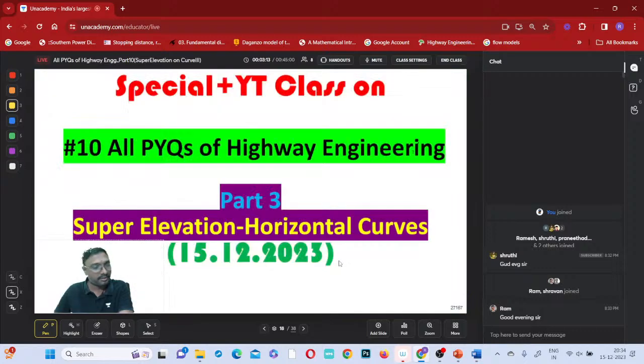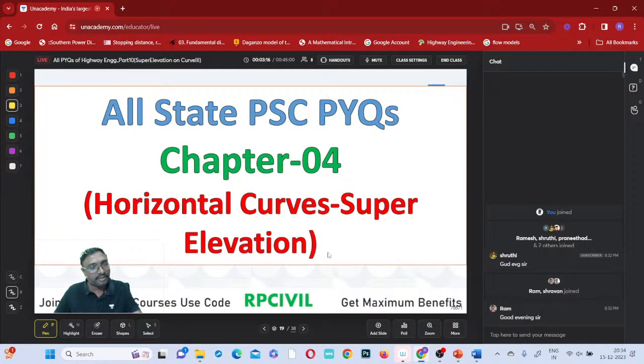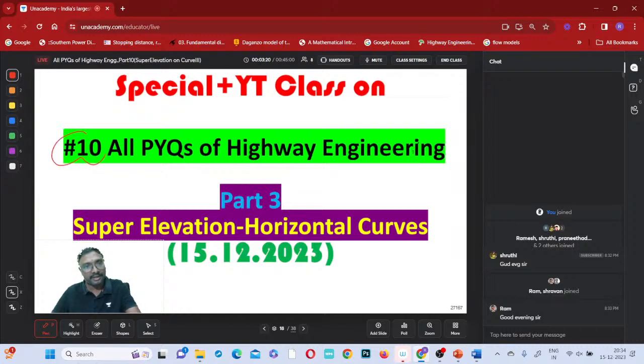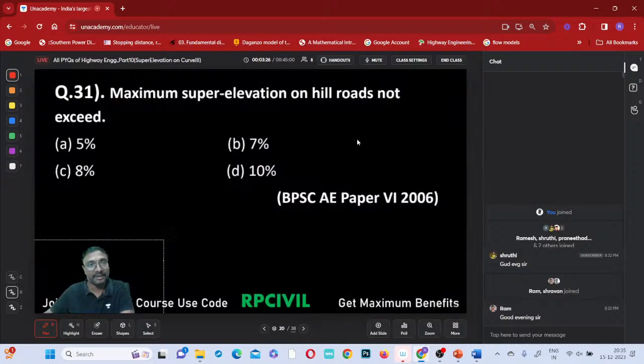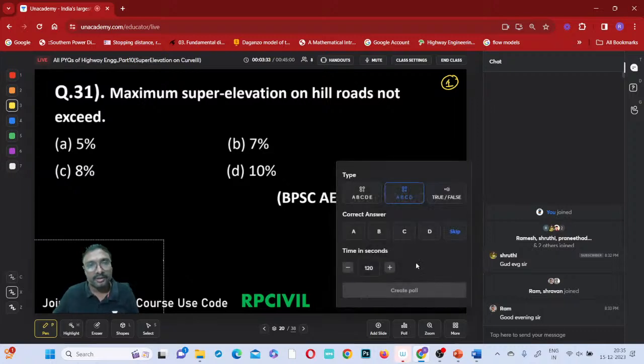Now coming to this, anyone having any doubts in the discussions? This is chapter 4 only, na? 10th part we are discussing. This is super elevation part 3, right? So chapter 4, horizontal curve, super elevation part we are discussing. Now shall I start the poll? I will be starting the poll.